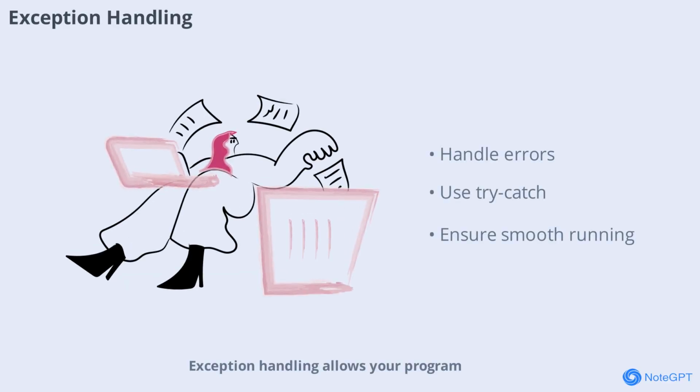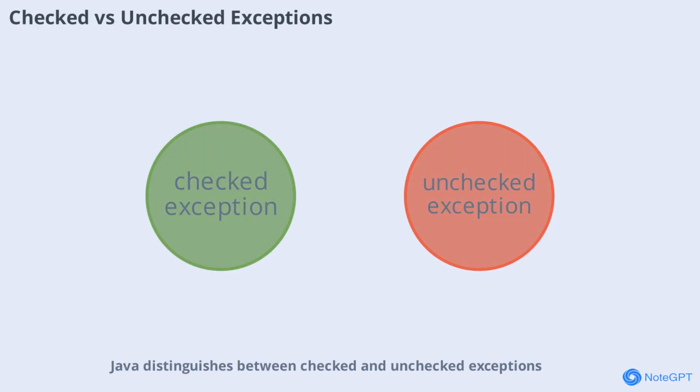Exception handling allows your program to deal with unexpected situations gracefully. Java uses try, catch, and finally blocks to manage errors and ensure your program runs smoothly, even when things go wrong. Java distinguishes between checked and unchecked exceptions.